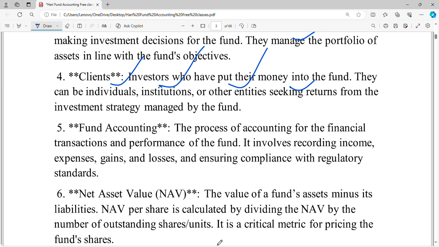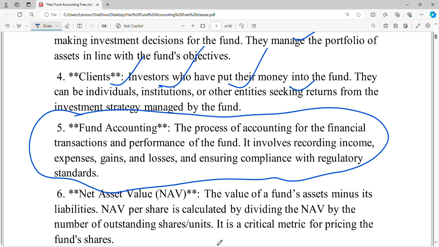Now, fund accounting is the main part, so we are the fund accountants. Here it is the process of accounting for the financial transactions and performance of the fund.